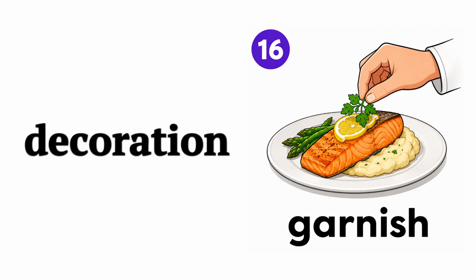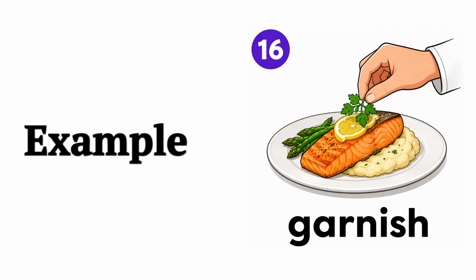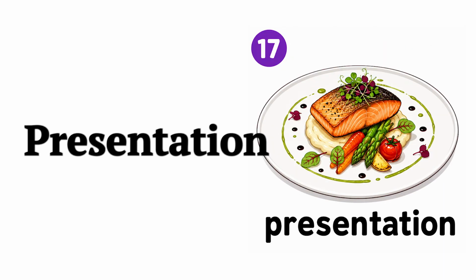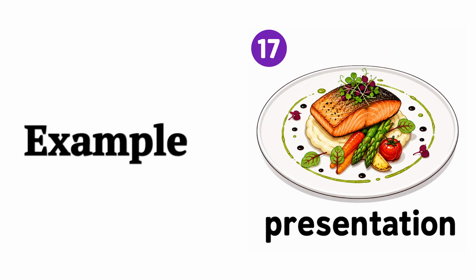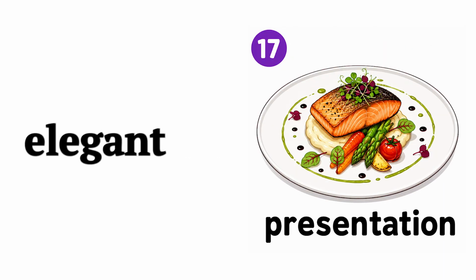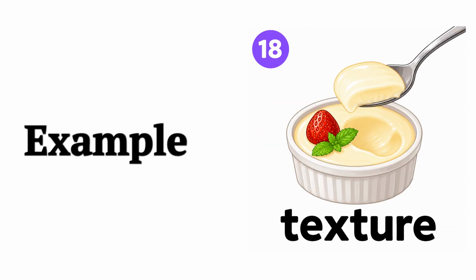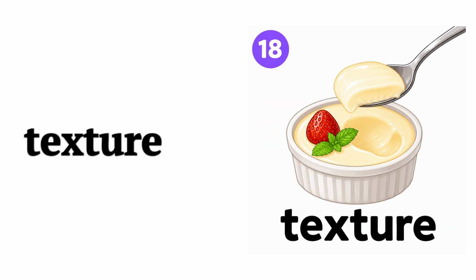Garnish, a small decoration added to food. Example, the lemon garnish made the plate look fresh. Presentation, how food looks on the plate. Example, the presentation was elegant. Texture, how food feels when you eat it. Example, the dessert had a smooth texture.